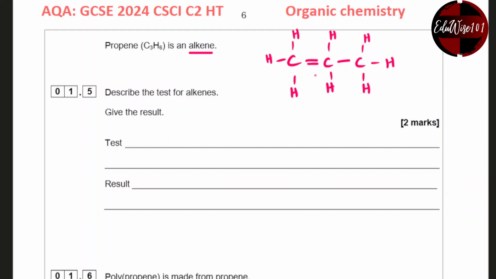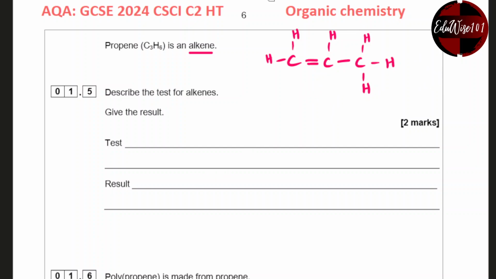So how do you test for this double bond? The test for the double bond is by using bromine water. Now bromine water is slightly orange or brownish in color, and when you add bromine water, the bromine reacts to this. Oops, I made a mistake here. Let me just get rid of that. So there you go.